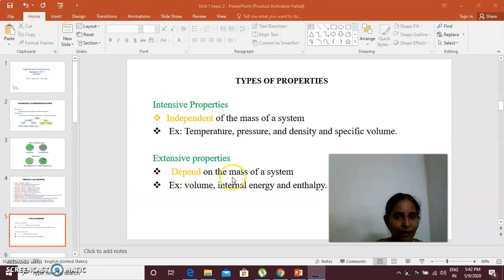Extensive means dependent on the mass of the system. If you are finding the internal energy of the system or any type of energy for 1 kg of mass, the energy would be different from 2 kg of mass. The volume or space occupied by 1 kg of substance and 2 kg of substance is also different. Enthalpy, the total heat content, would also be different for different mass. So intensive means independent of mass, extensive means dependent on mass.